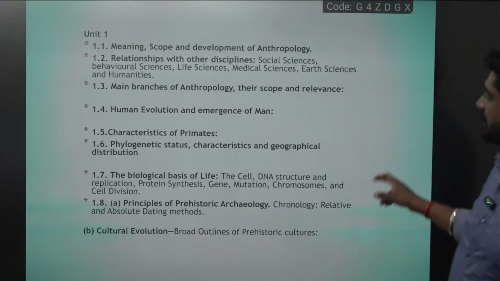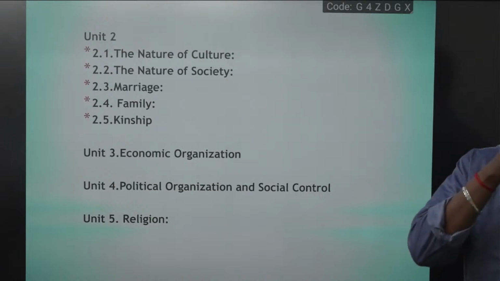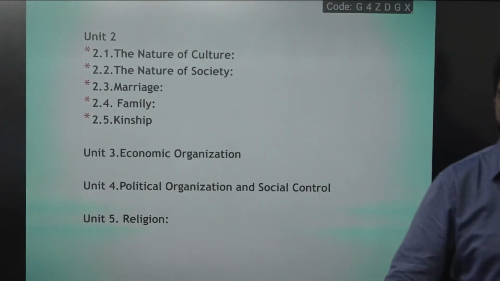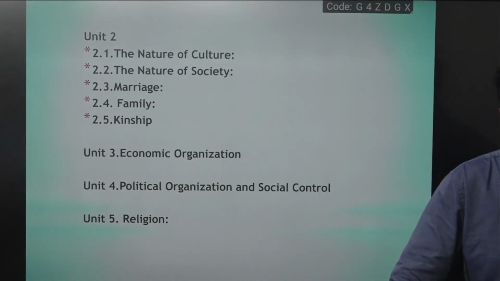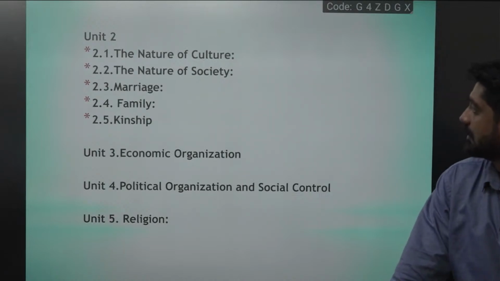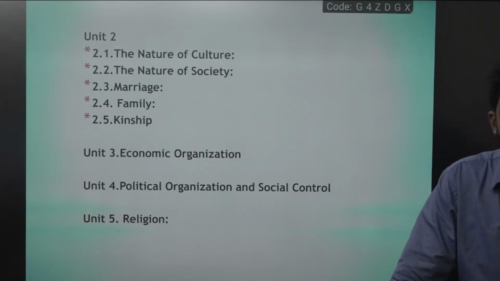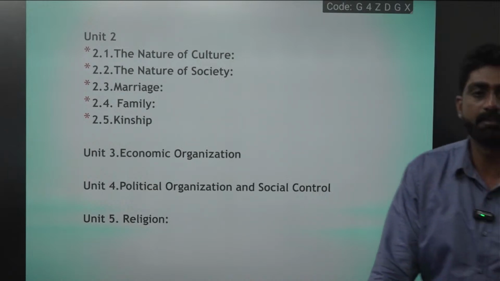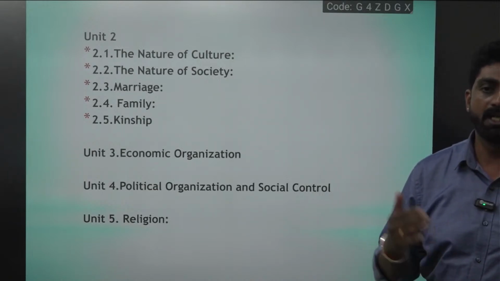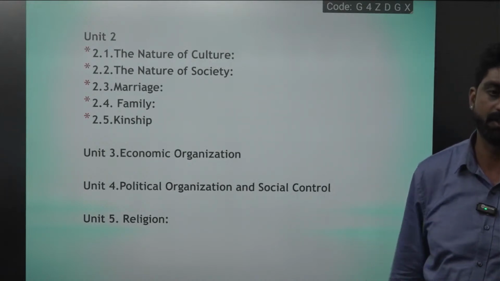Okay. And don't think that it's complete biology. Obviously, paper 1 is like a bit of biology. And here you can see it's like sociology. It's about society. It's about Indian society. It's about history. Okay. Kinship, family, marriage. Why there is a concept called family, marriage. Why there's differences in family and marriage. And how the concept of family has changed in this 21st century or in the present scenario.